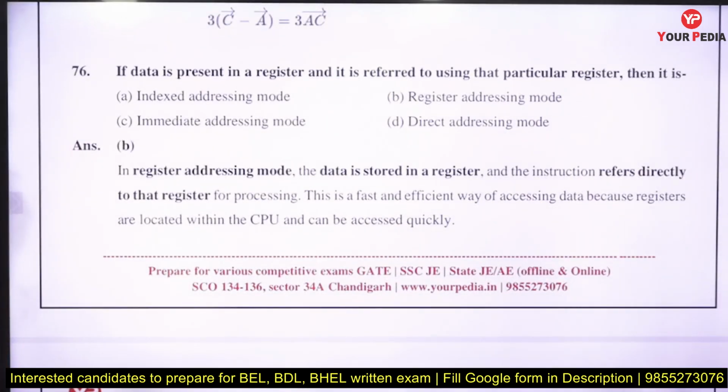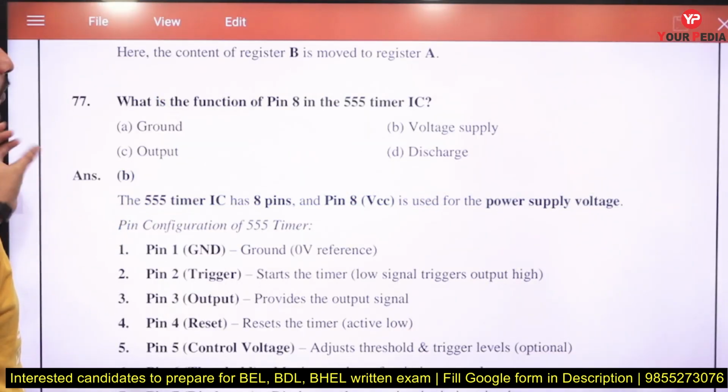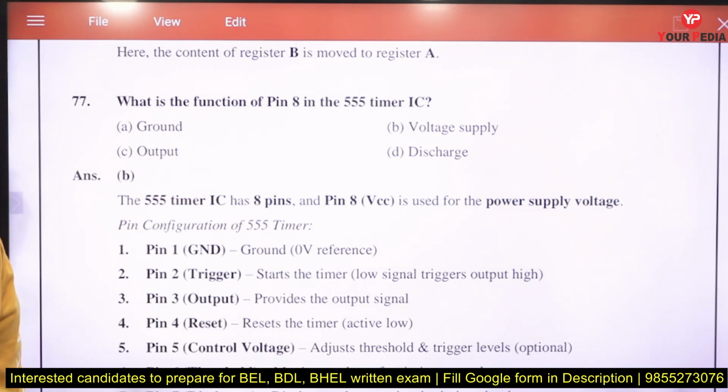If data is present in a register and we are referring to that particular register, that is register addressing mode, because we are addressing the register, right? Like when we move the content of A to the register B, that is register addressing mode. What is the function of pin 8 in the 555 timer?